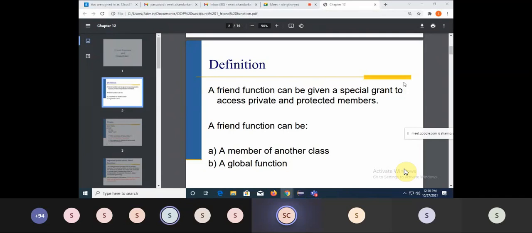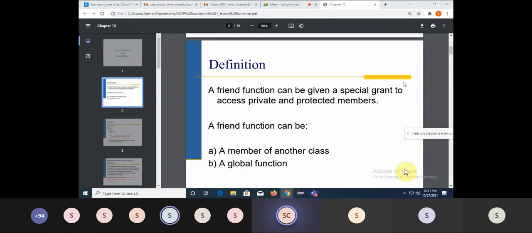Fine. So in such cases, I can have a function which is a common function in between these two classes. And this function can access the private and protected data of both the classes. You will get this when I show you the implementation. But let's go into the theory of it first. That is the concept. So, a friend function can be given a special grant to access the private and protected members.